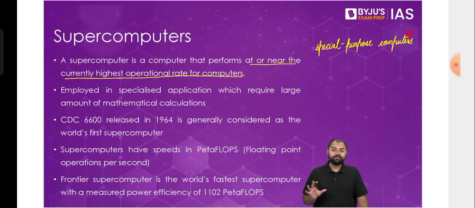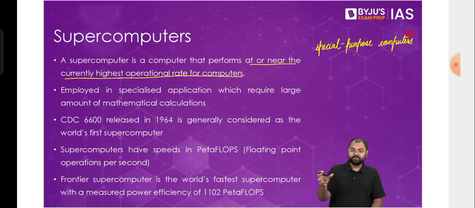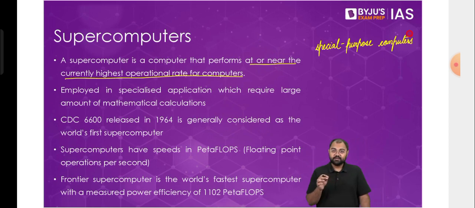So now, why special purpose computers? Because they would have a specific purpose. For example, there is a supercomputer that we might design for genetic studies. That supercomputer will only do genetic studies. Then there can be one for climate change studies, which can only do climate change studies. One can be related to material engineering, which can only do material engineering. That's why these are special purpose computers, as opposed to our normal computers.